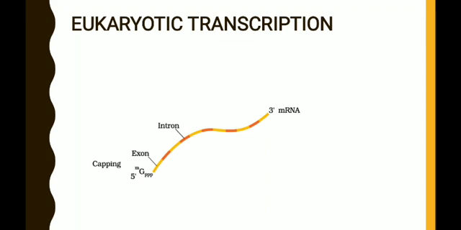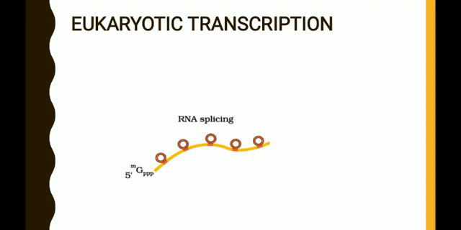So this is an RNA molecule produced by the transcription. To the 5' end there is an addition of a cap, that is 5' methylated guanosine triphosphate. And the next important event, that is splicing. Splicing means, see, the introns are coiled here and then it leads to the removal of such introns. After the removal of introns, only the exons will be joined. So the joining of exons and removal of introns is known as RNA splicing.